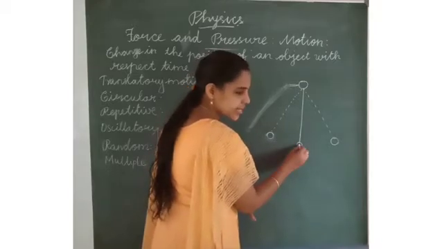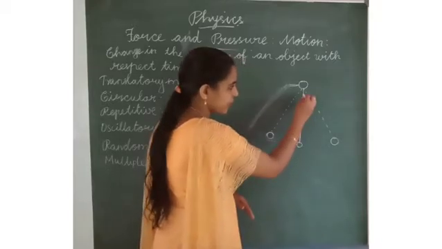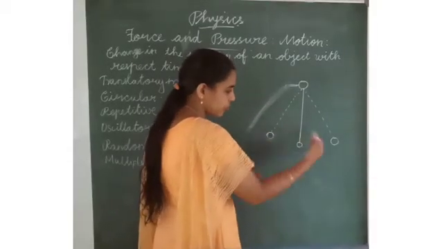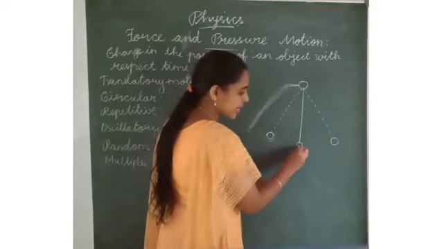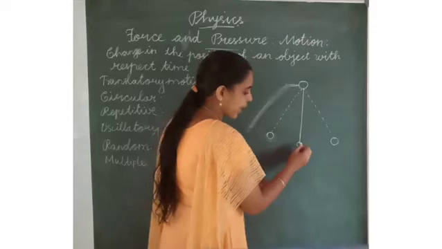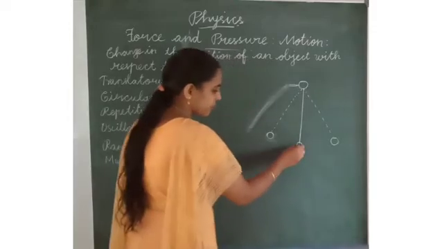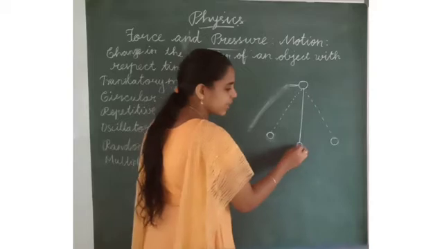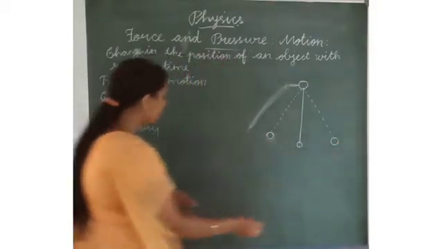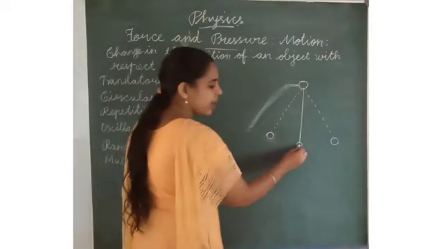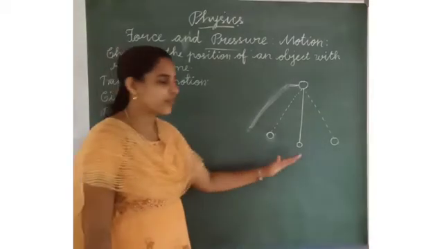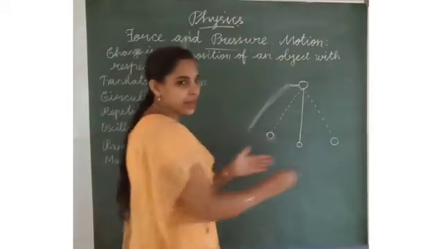That is called the mean position. Before it starts to move from one place to another place, we call it the mean position. After that, when we kick this ball, it will move front and back. That is called oscillatory motion or vibratory motion. This is the example, and another one is also a swing. It will move front and back. That is called